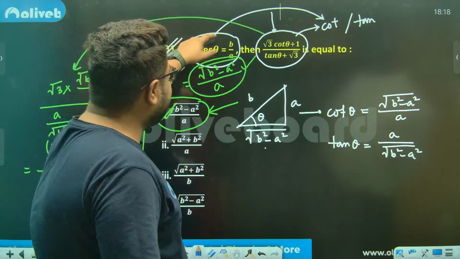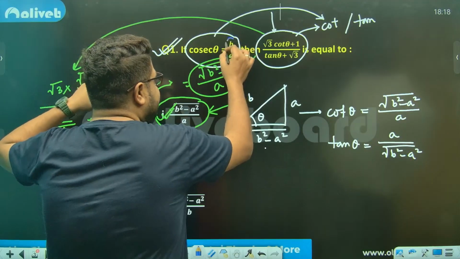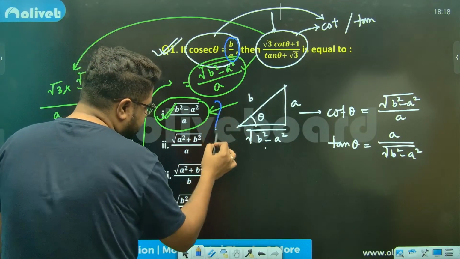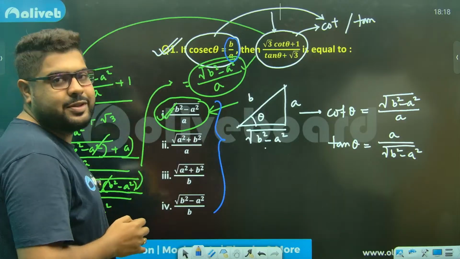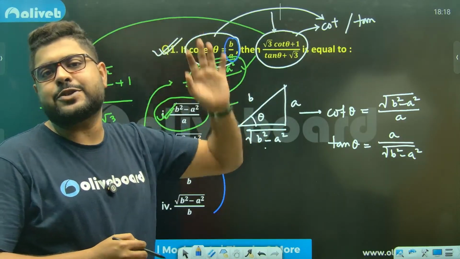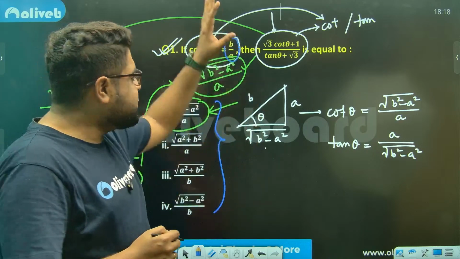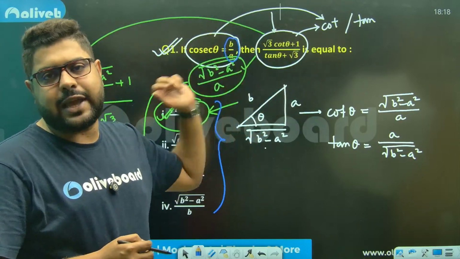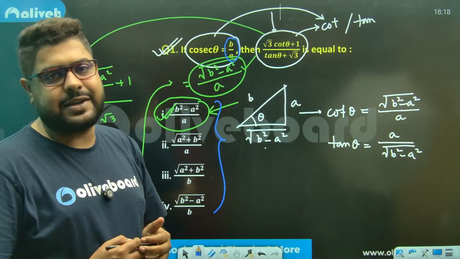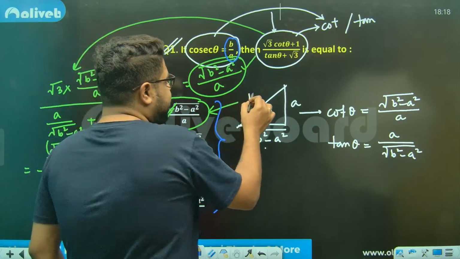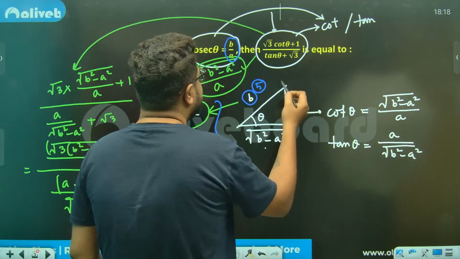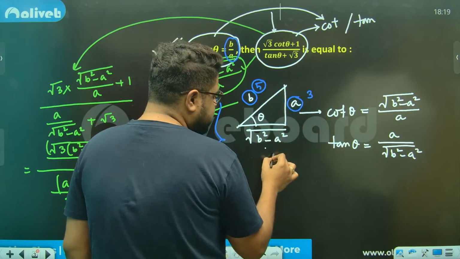Whenever you see B by A, and all the options are given in terms of A and B, you can assume something in place of A and B. This is one way of shortening your calculation. Take the smallest possible triplet. B, I can take 5. A, I can take, let's say, 3. So this will become 4.